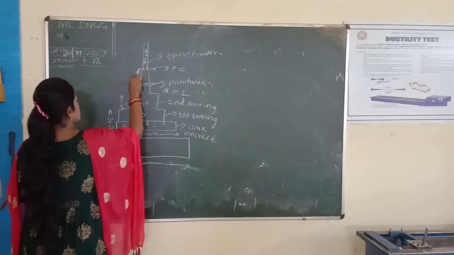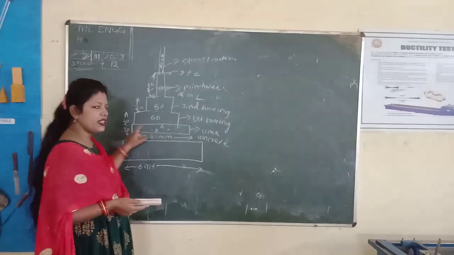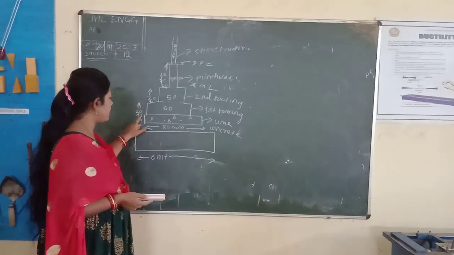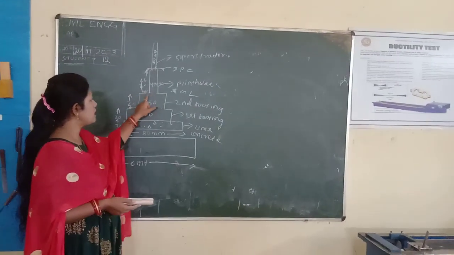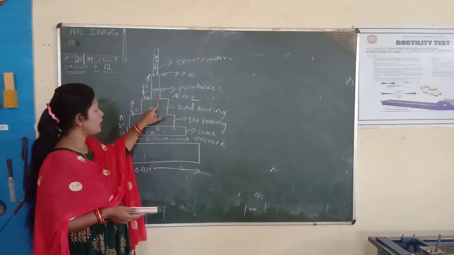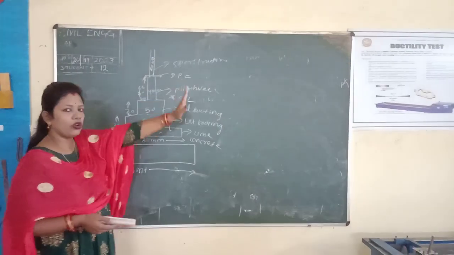And this one is 60. Clear? First one is lime concrete in foundation. Breadth is 80 mm, height is 30 mm. Then first footing 60 mm breadth, height 20 mm. Next second footing 50 mm. Then plinth wall up to ground level, plinth wall above ground level. Next superstructure. Next we go to the problem.